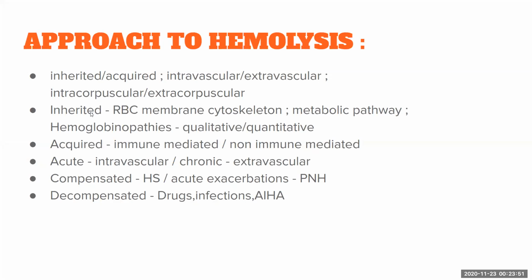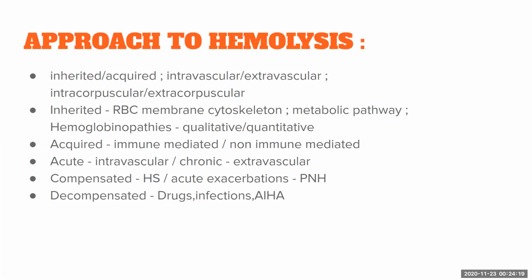Coming on to inherited causes, it can be due to an abnormality in the RBC membrane cytoskeleton itself, or it can be due to a problem in the metabolic pathway, or it may be due to a hemoglobinopathy. It can be qualitative as in sickle cell anemia, or quantitative as in thalassemia. Coming on to acquired causes, it can be immune mediated or non-immune mediated. And acute causes include intravascular causes most commonly, like sepsis.